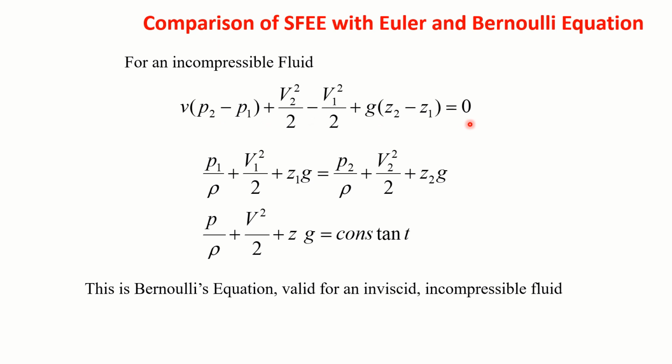We will get this; reorganize inlet and outlet, exit with this, inlet with this. Then we can write it this way. This is nothing but our Bernoulli's equation. But Bernoulli's equation is valid for an inviscid incompressible fluid.